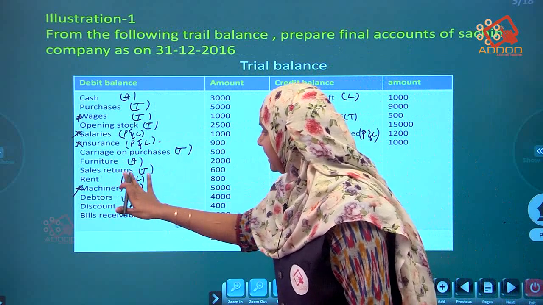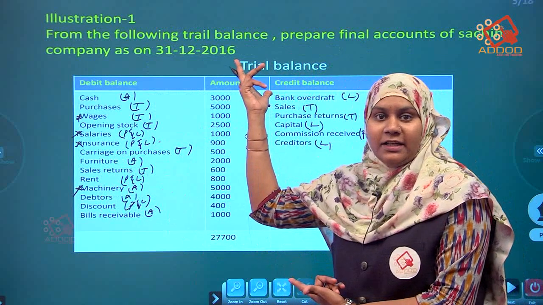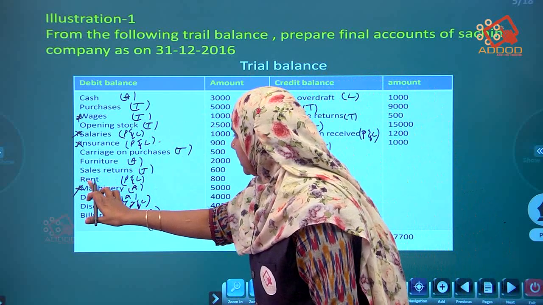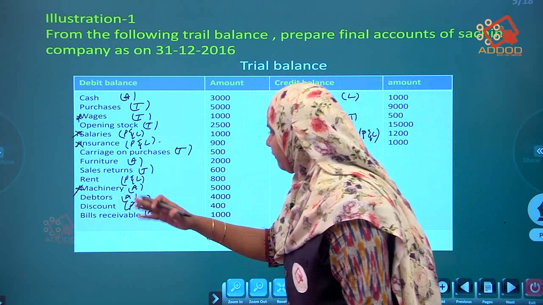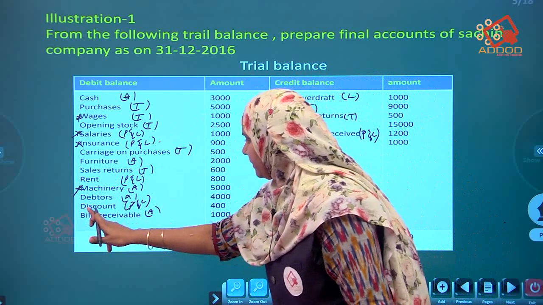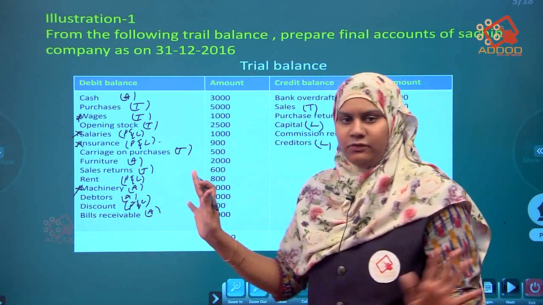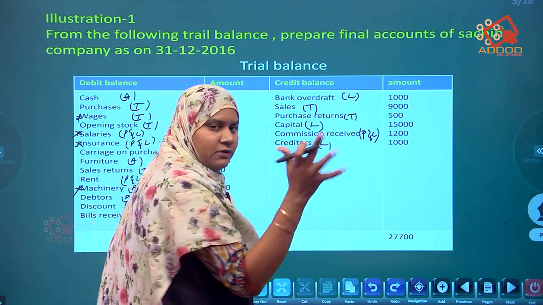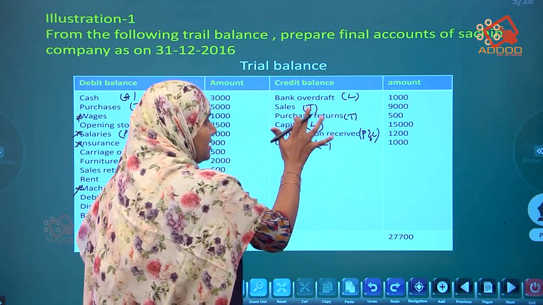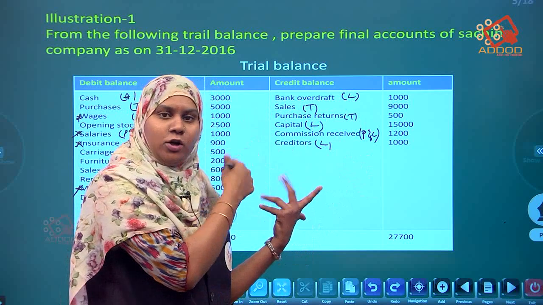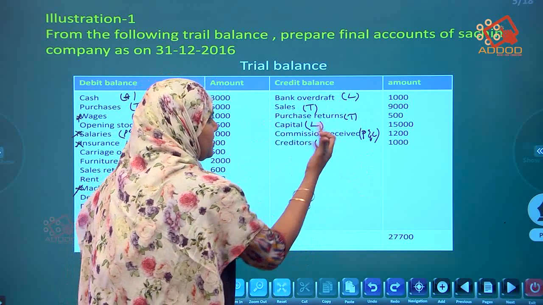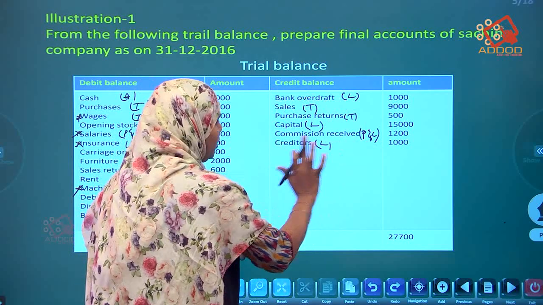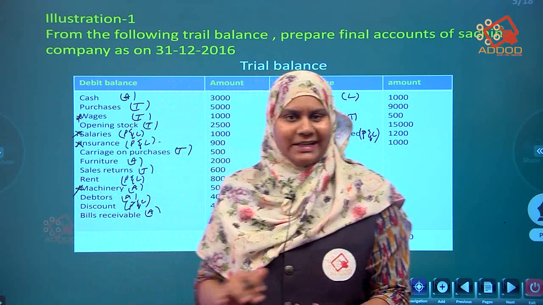Furniture will not come. Sales returns, it is trading. Already we had written in the formula, means while doing the formula it is completed. So leave it. Rent, it will not come. Machinery, it will not come. Debtors, it will not come. Discount, it will not come. Bills receivable, it will not come. Next, still what are the tradings here? Bank overdraft, liabilities, it will not come. Sales, it is a trading, but already while doing the formula we had written. So leave it. Purchase returns also same, will not come. Capital will not come. Commission received, it will not come. Creditors, it will not come. So over. Trading account is over.